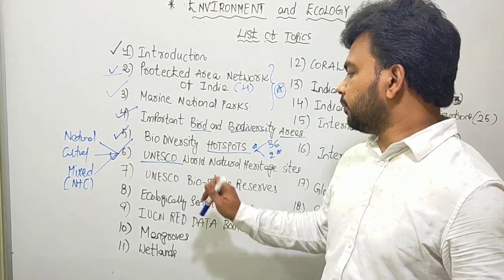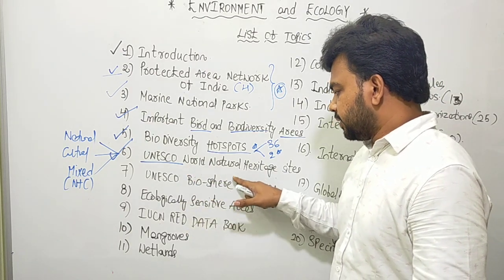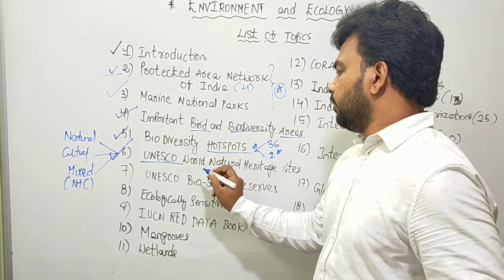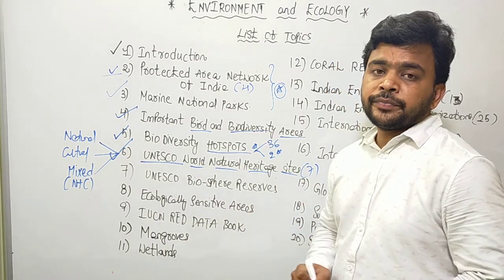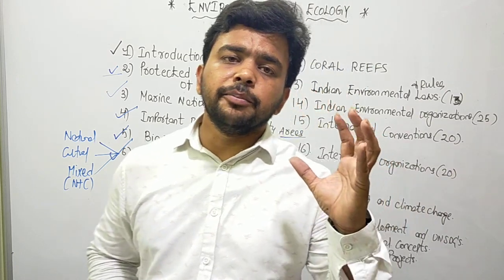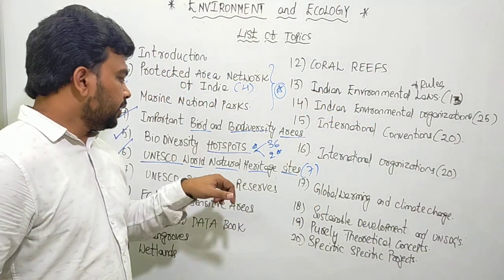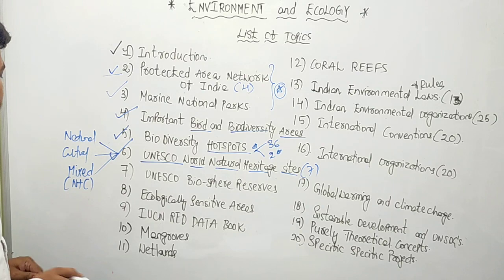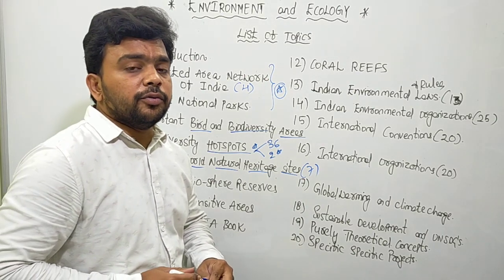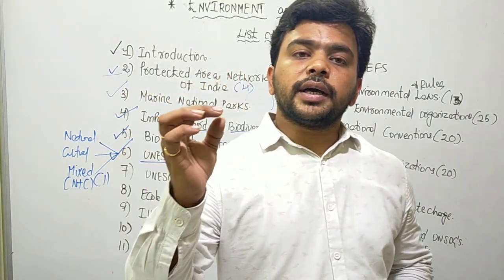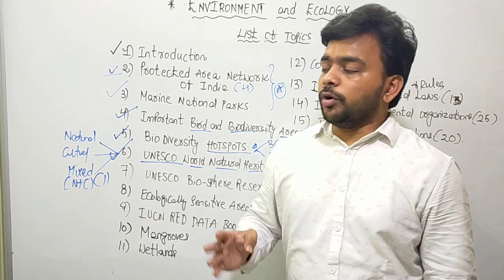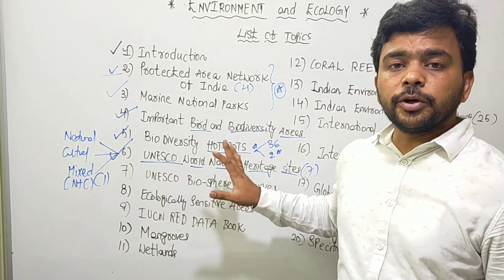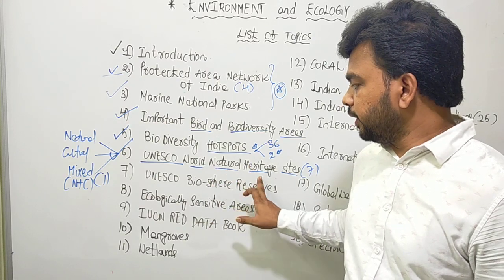We should discuss the World Natural Heritage Sites in India, because we are concerned only with the natural ecosystems and the biodiversity. There are 7 in India, and we have one mixed heritage site in India. We will discuss the definition of a World Heritage Site, and the criteria for declaration. 4 criteria are there. What should we do to protect and conserve the World Heritage Sites? What is the role of the Indian government?